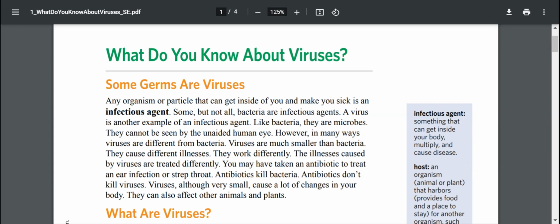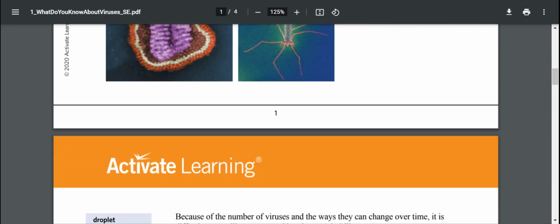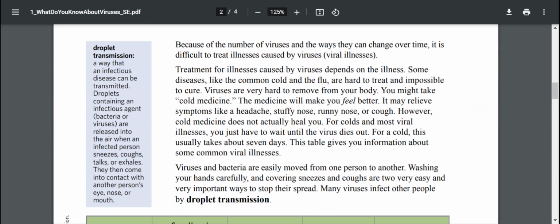An infectious agent is something that can get inside your body, multiply, and cause disease. A host is an organism, an animal or a plant, that harbors or provides food and a place to stay for another organism, such as a virus. Because of the number of viruses and the ways they can change over time, it is difficult to treat illnesses caused by viruses, also known as viral illnesses.